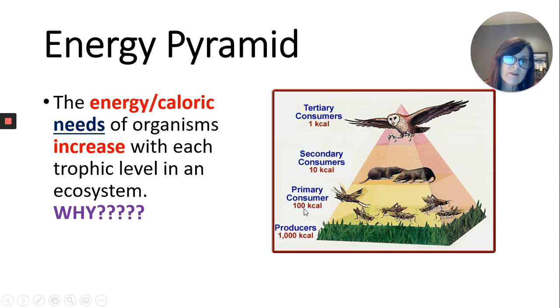90% gets lost from one level to the next. Only 10% of energy gets passed up, meaning there are fewer and fewer organisms. There's less and less food as you move up.